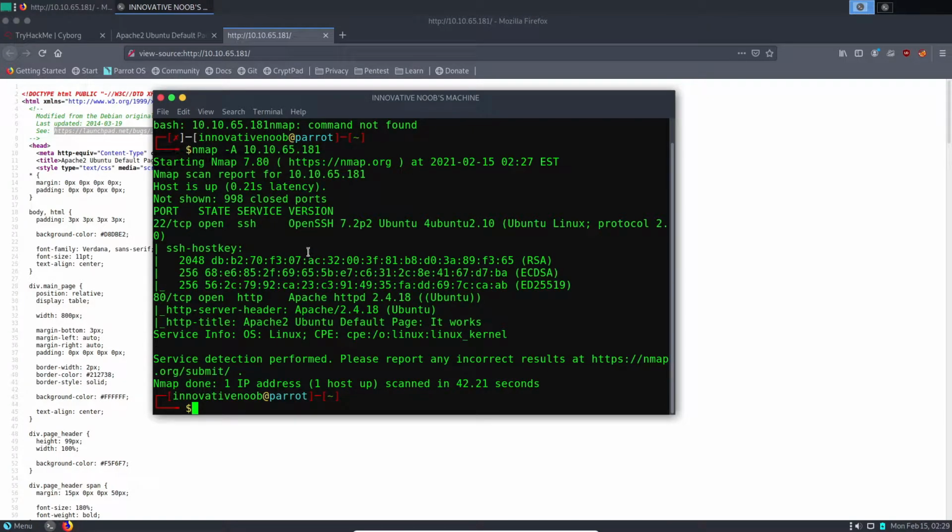We can see two ports are open, SSH and HTTP. Okay, now the next step will be directory brute forcing. I use GoBuster for that. You can use any tool you want.